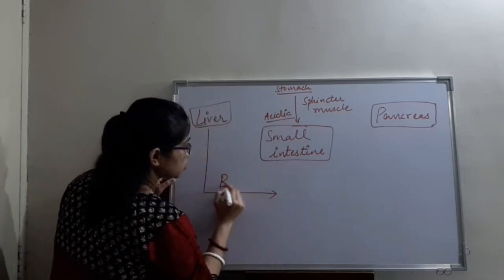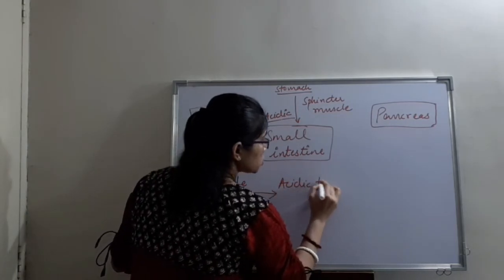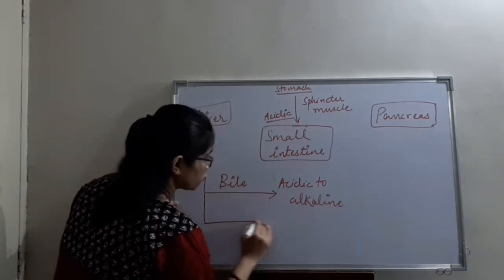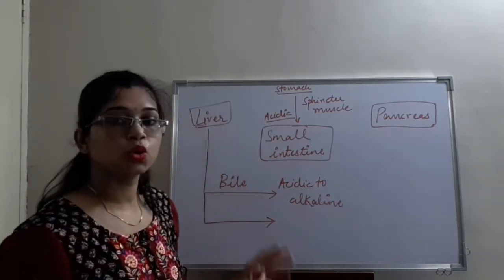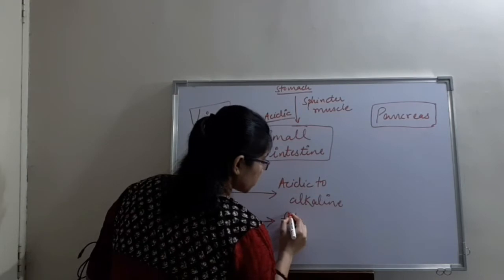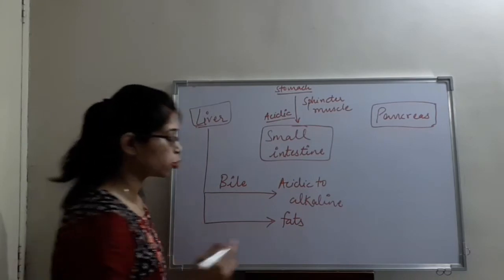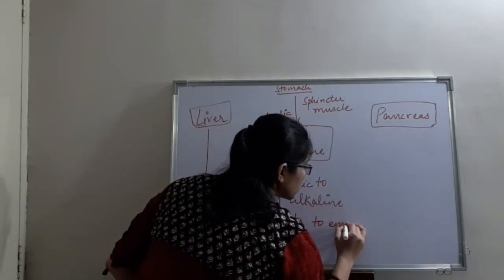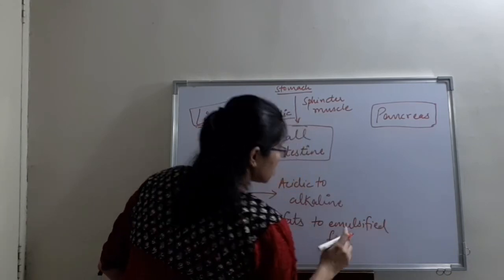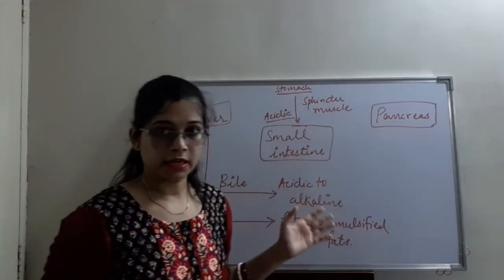It produces the bile, which first of all converts the acidic food to alkaline one. Also, it has one more function. It converts the fats into emulsified fats. So we know that the food which is present in the small intestine contains fat products. The fat which has large globules is converted into emulsified fats. Emulsified fats are the smaller globules on which the pancreatic juices act.